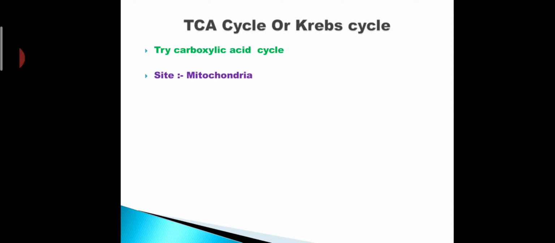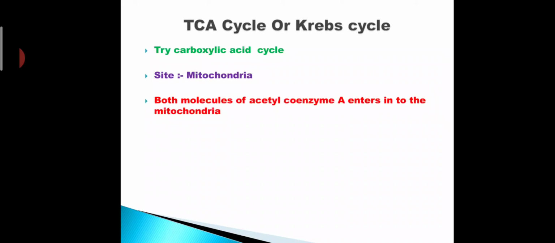The process of Krebs cycle takes place in mitochondria.